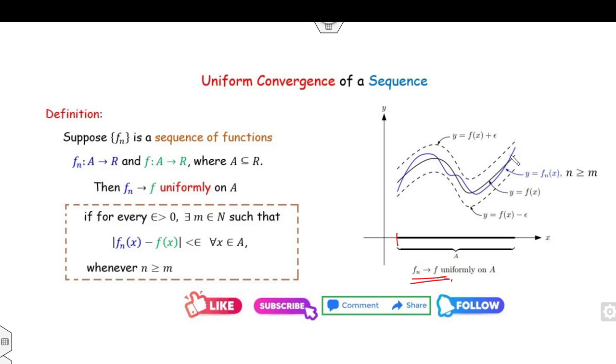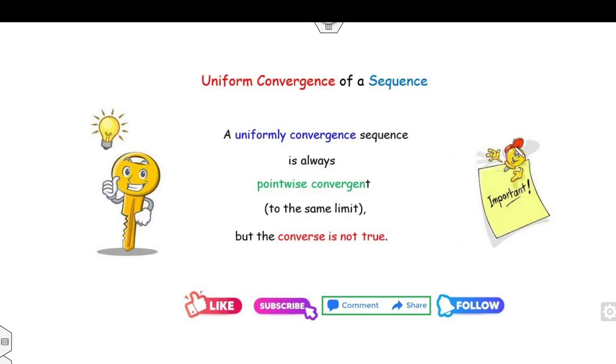If for some cases fn(x) lies outside this band, then it is not uniformly convergent.